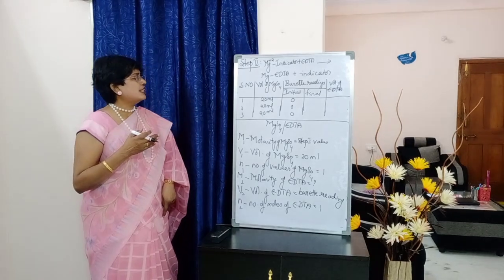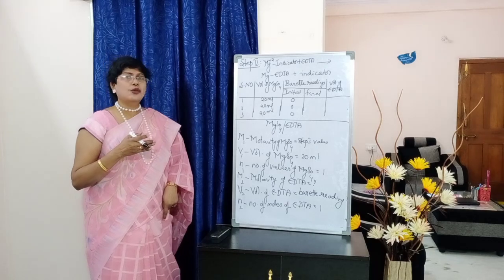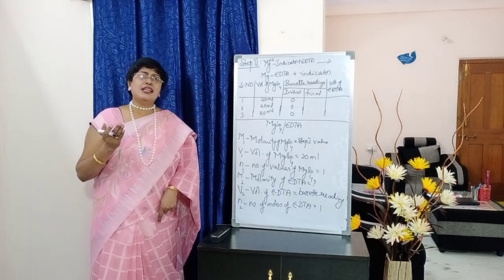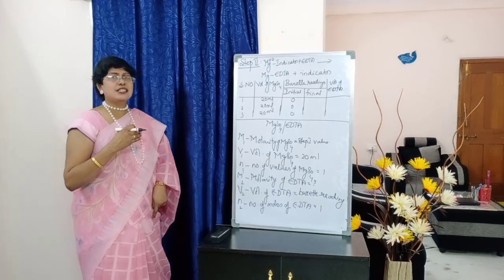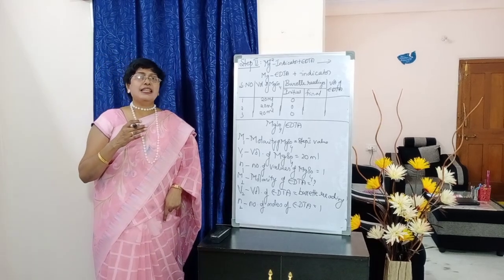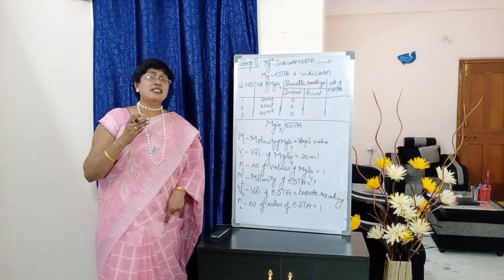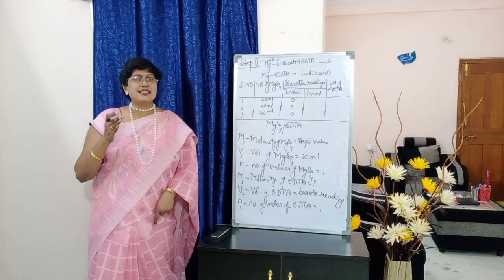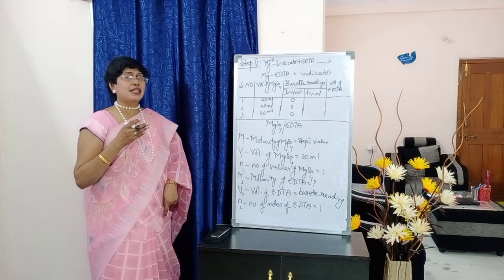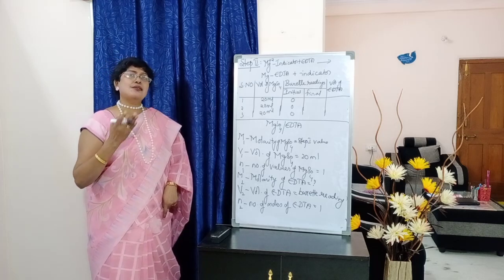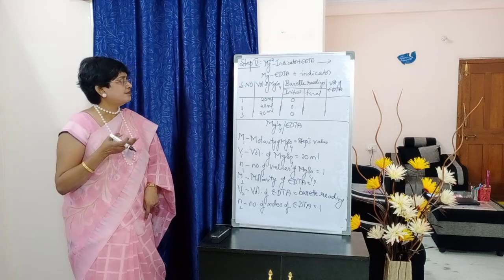Okay. So serial number 1, 2, 3. Volume of MgSO4, how much we have taken? 20 ml. So 20, 20, 20. Burette readings initial 0. So final reading will be where pink is changed to blue. That is the titer value that we should write down under final value. So final minus initial gives us the volume of EDTA.